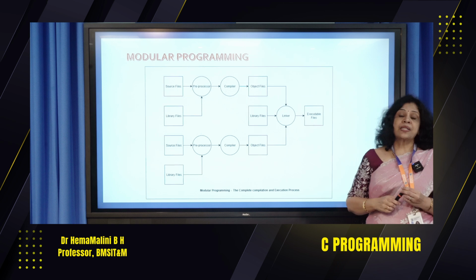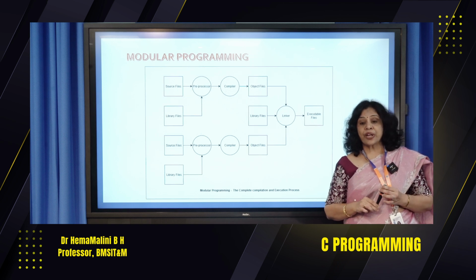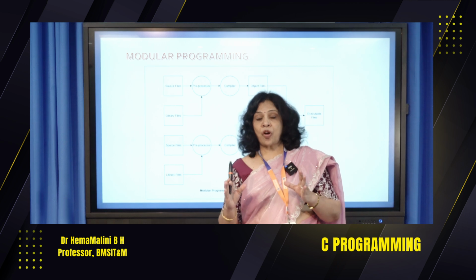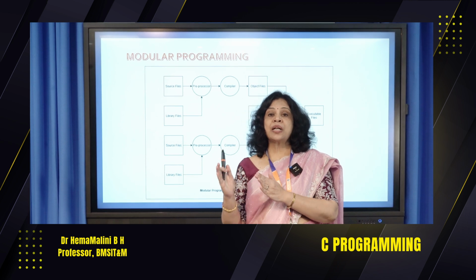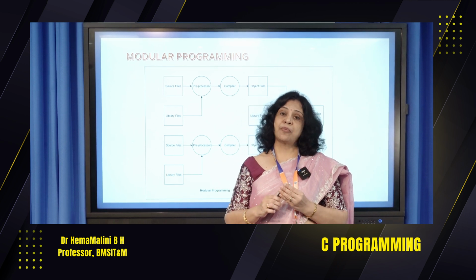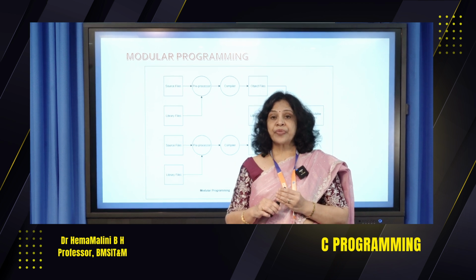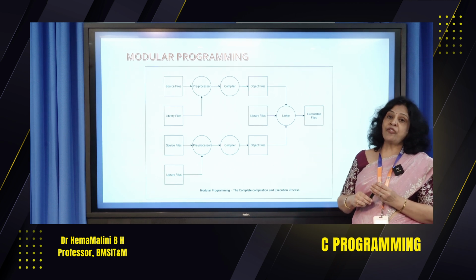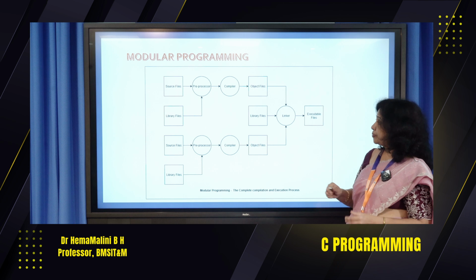Now let's see what modular programming is. As I mentioned, breaking a whole problem into smaller tasks is called modular programming or structured programming. Given a modular program, how exactly is the C compiler going to handle it?